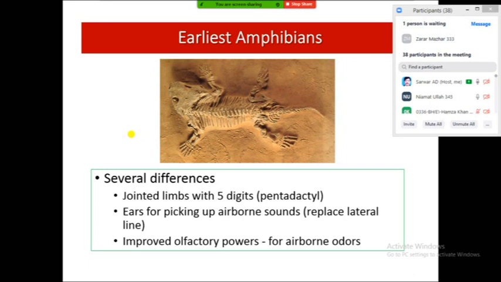We know that fish don't have this type of developed ear, but they contain a lateral line system for the detection of vibration in their environment, and these amphibians were much improved in olfaction as compared to modern fishes.